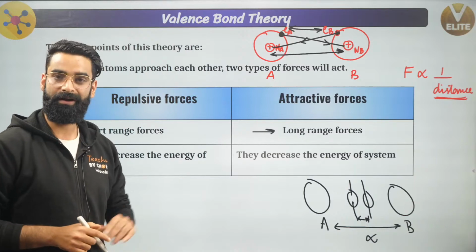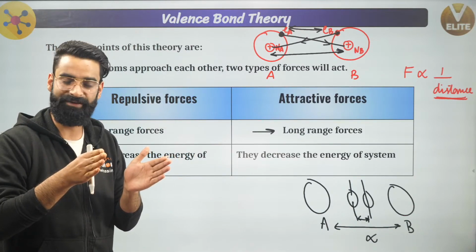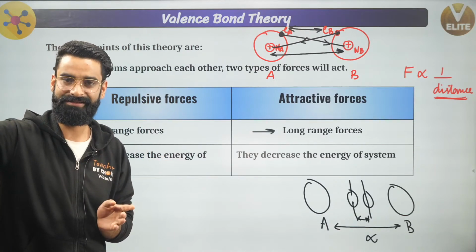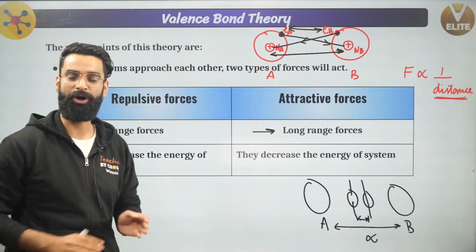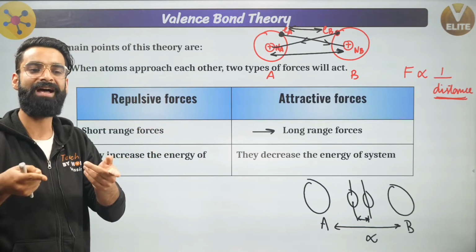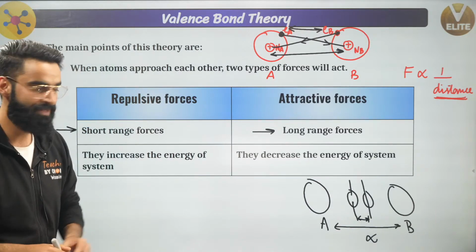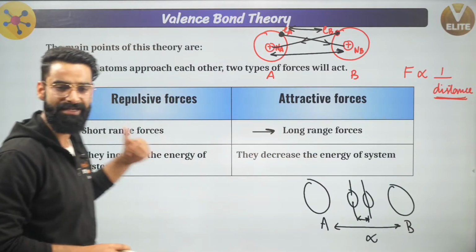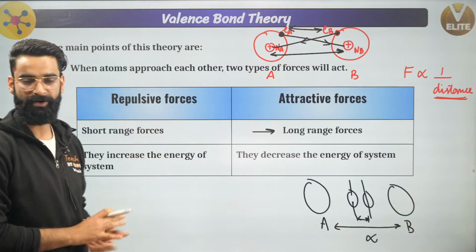So what you are supposed to remember right here: whenever atoms approach each other, distance between the atoms decreases, force of attraction increases, energy is released, potential energy of the system decreases, stability increases. As you all must have studied in thermodynamics, I have taught you that stability and energy are inversely proportional to each other. So remember, attractive forces decrease the energy of the system, whereas repulsive forces increase the energy of the system. This was one more important point.